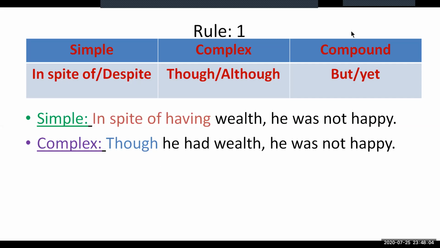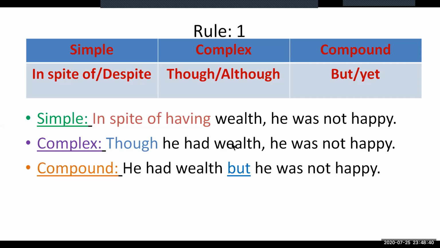But to make a compound sentence, we can use the conjunction but. Remember that the word but is a coordinating conjunction, whereas though or although is a subordinating conjunction. So if we use this coordinating conjunction but in the middle of these two clauses and drop this subordinate conjunction though from the complex sentence, it will turn into a compound one. So let us read like that. He had wealth, but he was not happy. I repeat, he had wealth, but he was not happy. That would be the compound one.